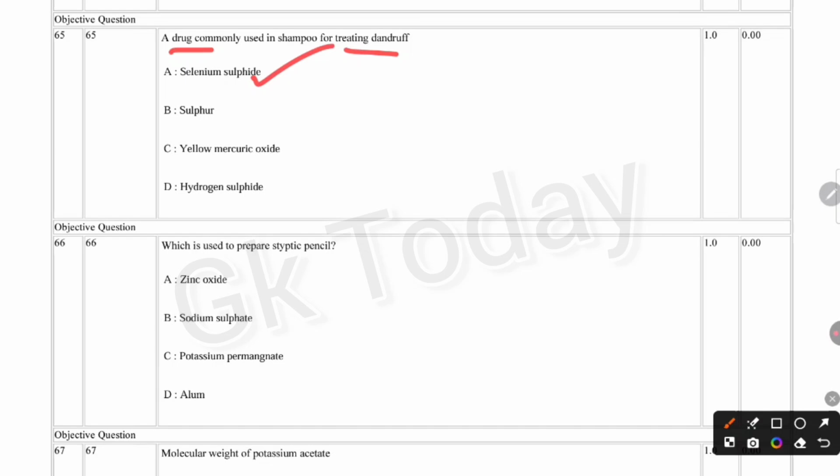Next question. Which is used to prepare styptic pencil? Zinc oxide, sodium sulfate, potassium permanganate, alum. Correct answer is option D, alum.